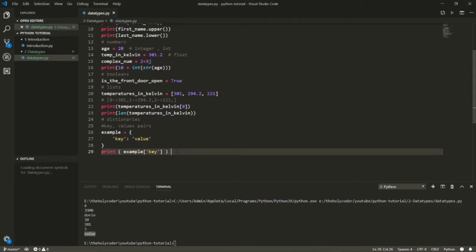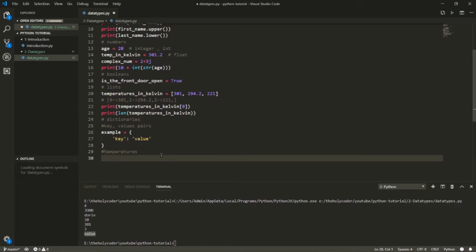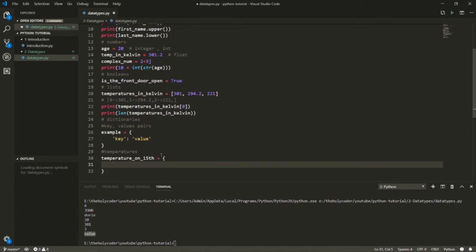So let's get into a real example and talk about temperatures. The first thing I want to do is store a temperature on a given day, right? For example, the temperature on the 15th is equal to, well, what keys do we need? What do we need to store our temperature? We need to know what day that temperature was on.